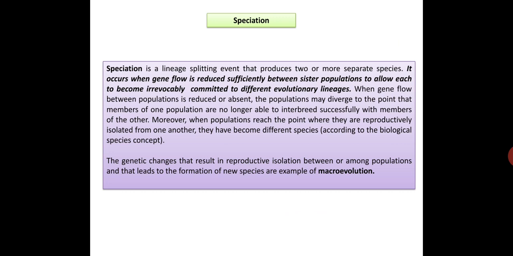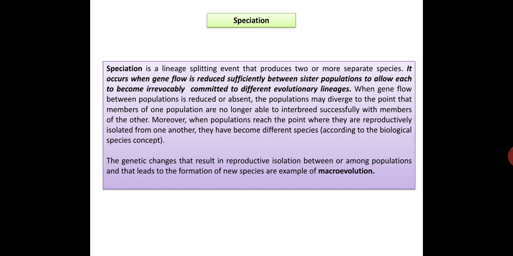Now, speciation. Speciation is a lineage splitting event that produces two or more separate species. It occurs when gene flow is reduced sufficiently between sister populations to allow each to become irrevocably committed to different evolutionary lineages. When gene flow between populations is reduced or absent, the populations may diverge to the point that members of one population are no longer able to interbreed successfully with members of the other.